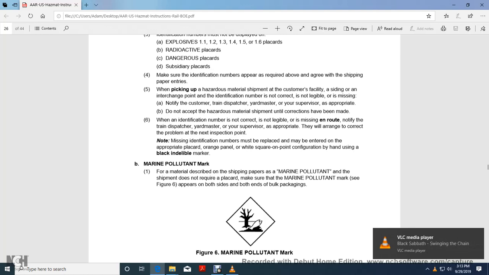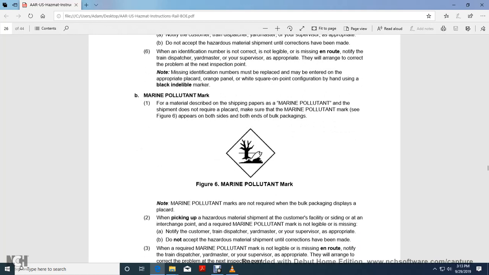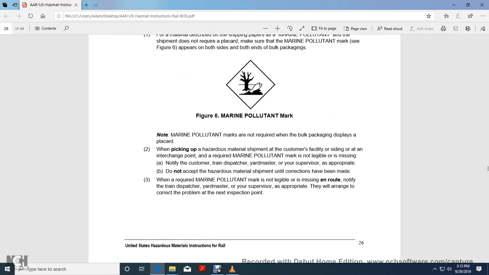Marine pollutant marker. When the material is described in the shipping paper as a marine pollutant and the shipment does not require a placard, make sure the marine pollutant mark, figure 6, appears on both sides and both ends of the bulk packaging. The marine pollutant mark does not require the bulk packaging to display a placard. When picking up a hazardous material shipment at the customer facility or accepting it at the interchange, and the required marine pollutant mark is not legible or missing,